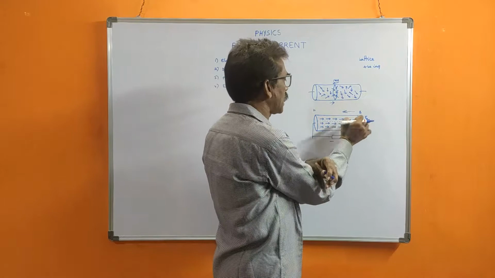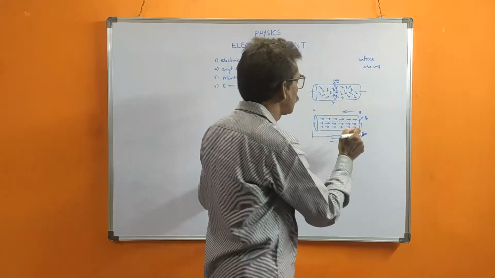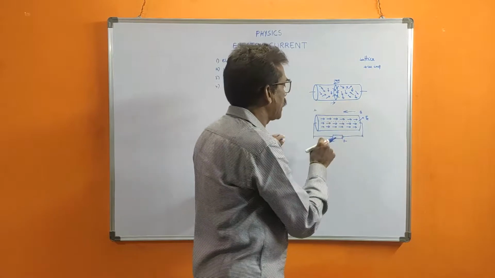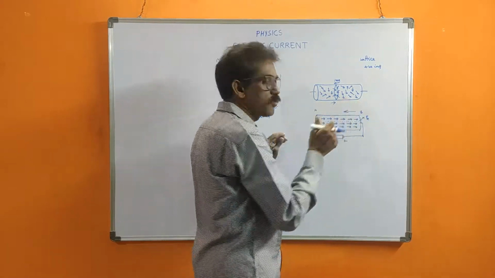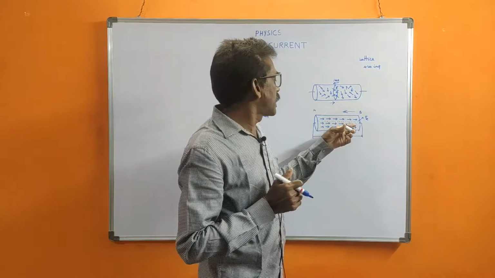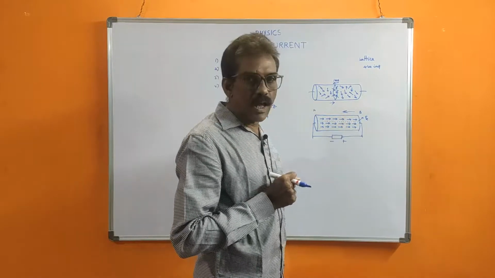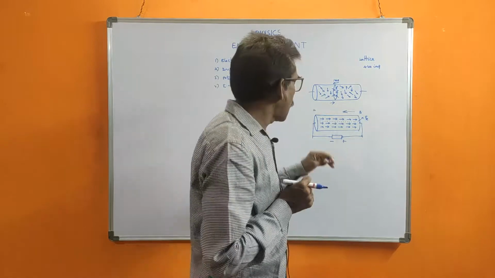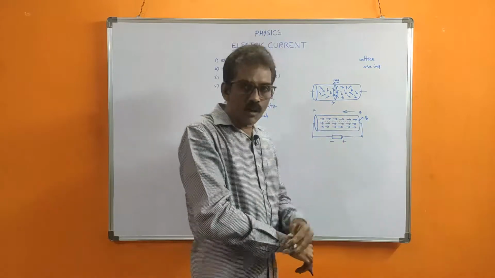Due to that electric field, all the electrons are accelerated and attracted, and they move in a specified direction opposite to the direction of the electric field. So that's why they are moving. Now the electrons are moving.